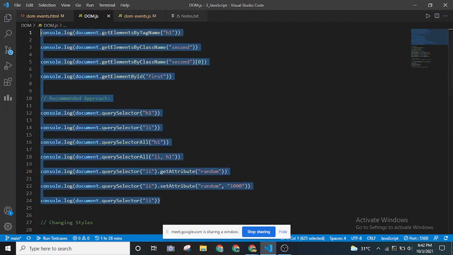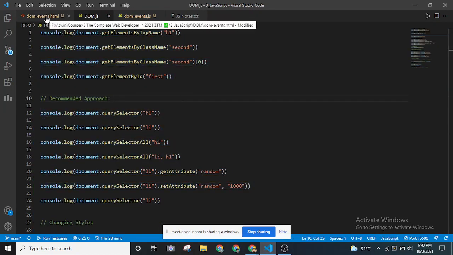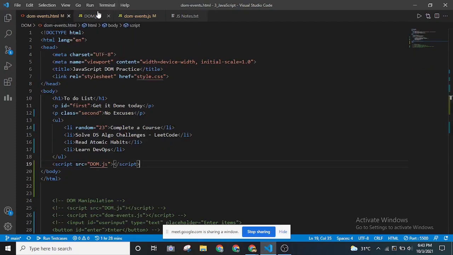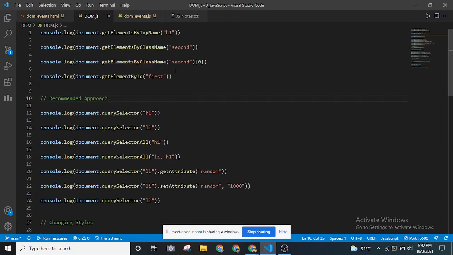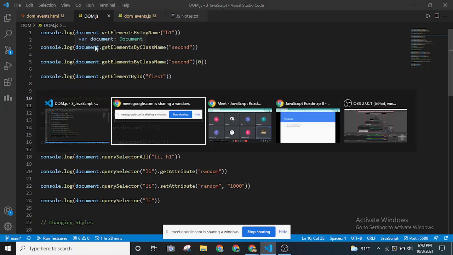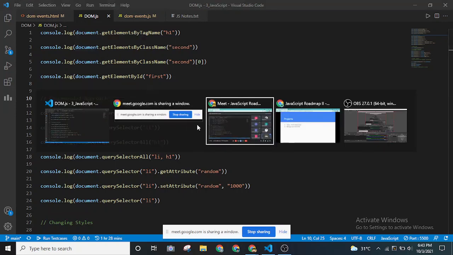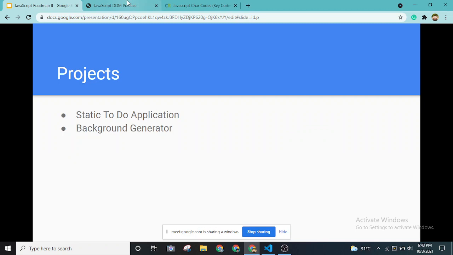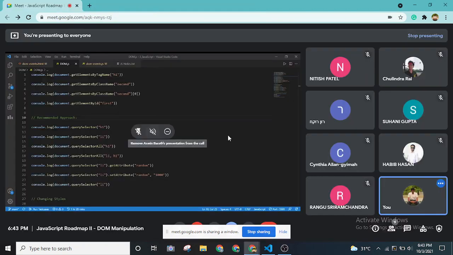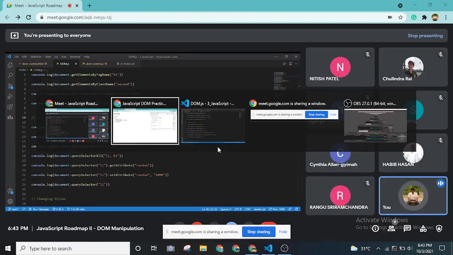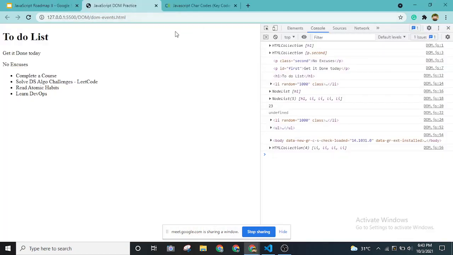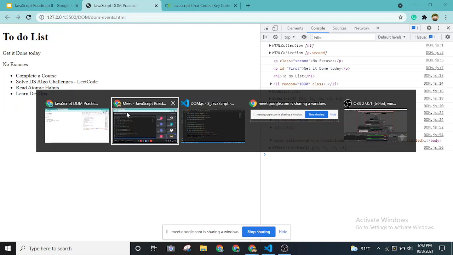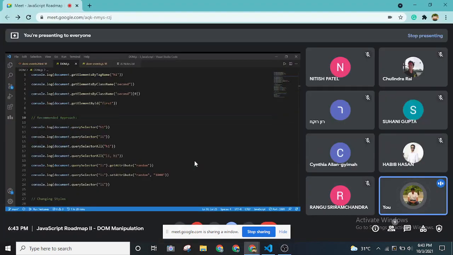I've saved this inside this DOM JavaScript project. So if you go back to the project window that we opened, those of you who want to check out how the code works in your own project, you can save it in this way in JavaScript files. Let me reshare it.